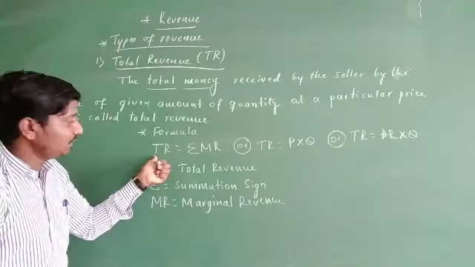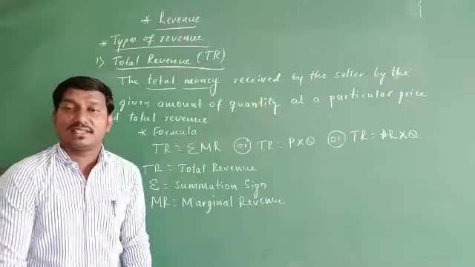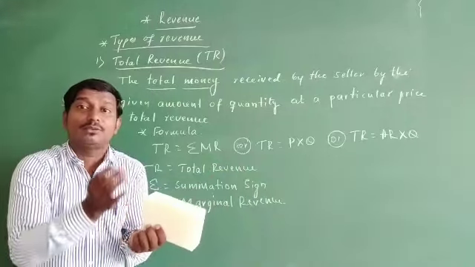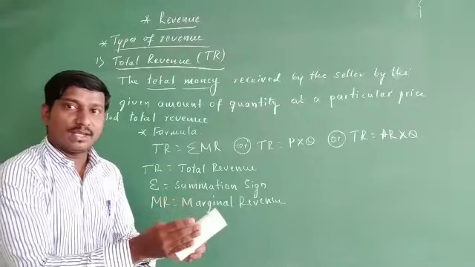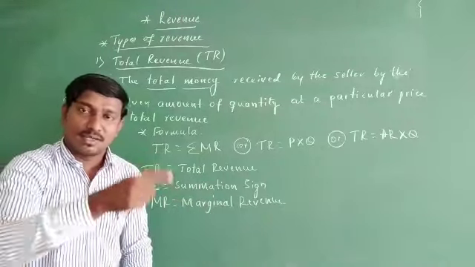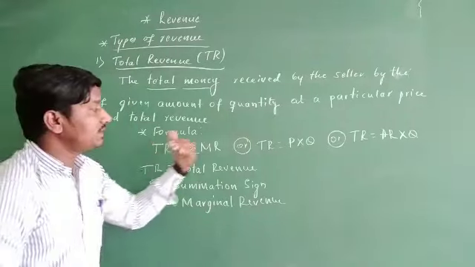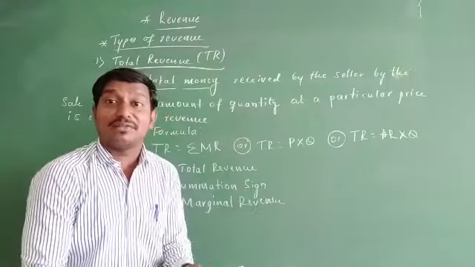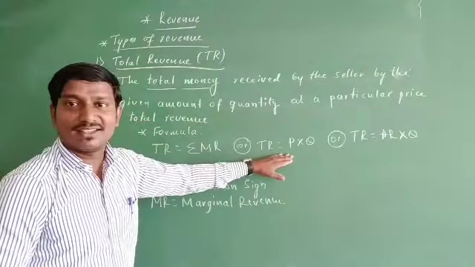Well, by the use of summation MR, in the sense, if you go on adding the values of all the marginal revenues from one unit to another unit, the sum total of this marginal revenue itself is the total revenue. Or else you can multiply simply the price and the quantity, then also you get total revenue.